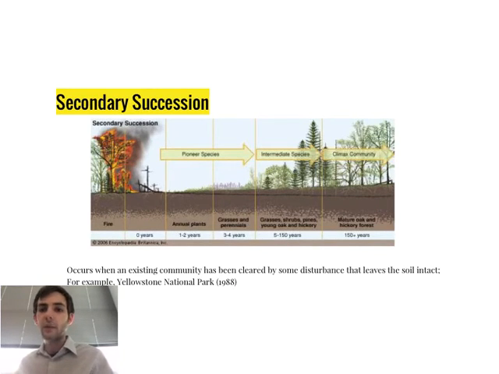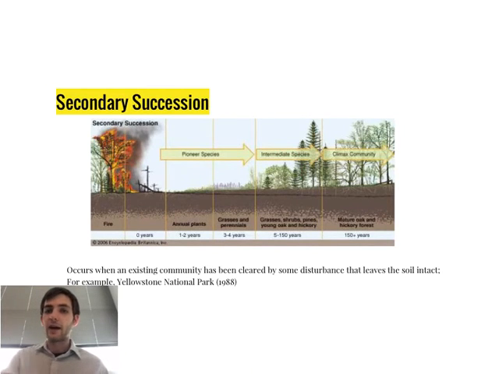There was a series of dominant trees in that park, and after a controlled burning, controlled meaning that humans actually induced that burning, that original species was wiped out, and we had a new pioneer species, an intermediate species, and then our final climax community. And so what that means is that a new species replaced that original species that was dominant before the fire. The key takeaway is secondary succession occurs when an area has been wiped out by a disturbance that still leaves the soil intact.